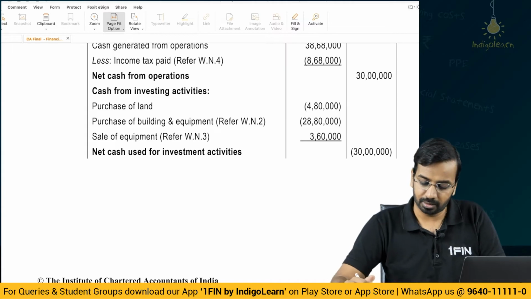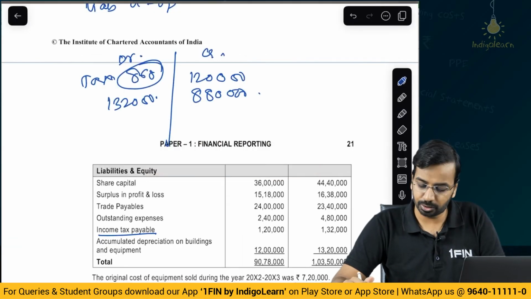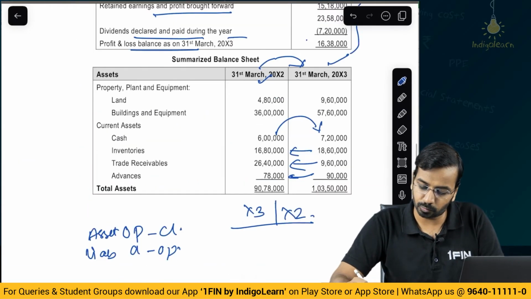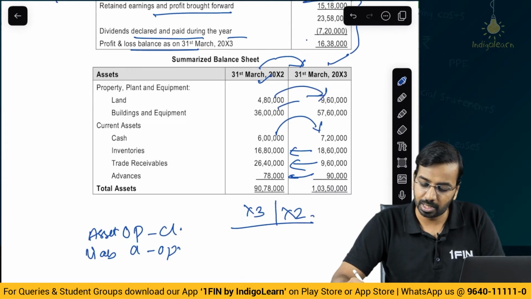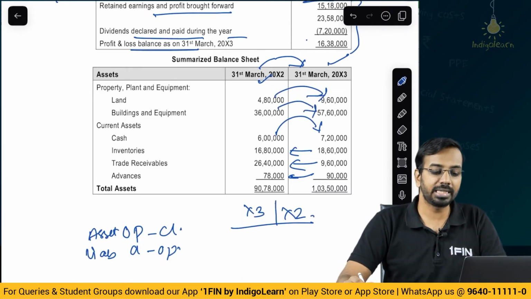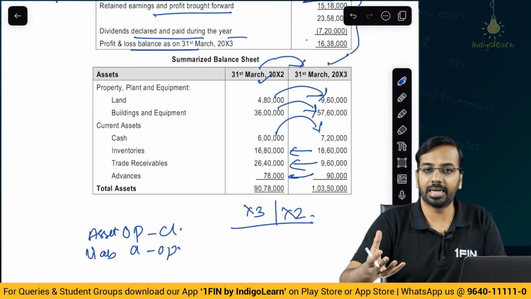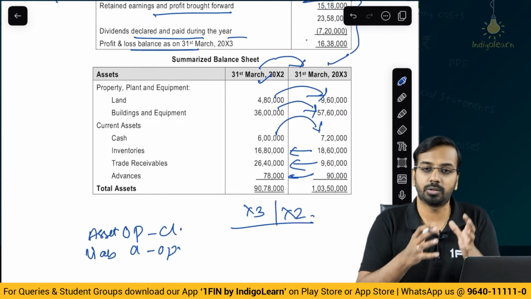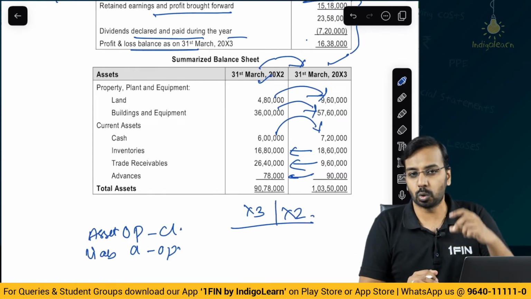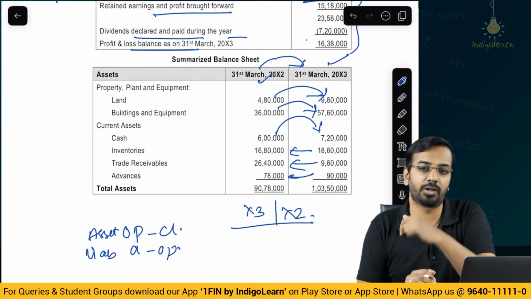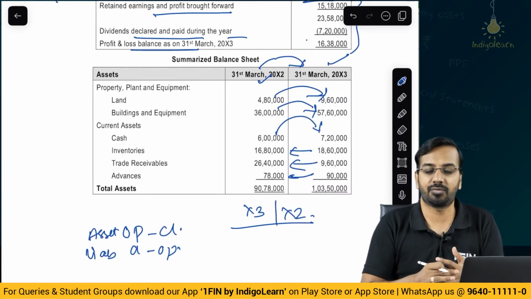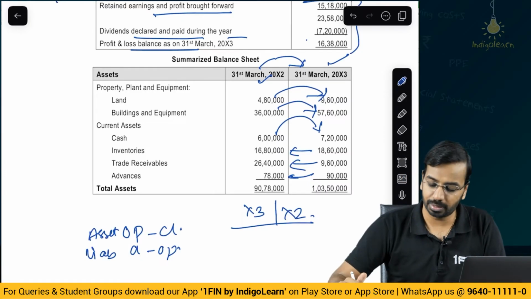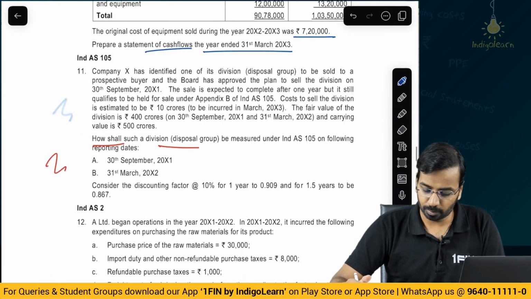Then purchase of land. If you come back to the balance sheet, you would see movement in land. So 480 became 960, there is a purchase. Building also has a change. For buildings, you will have to prepare the building account again, using the gross amount. From that, whatever has been sold, you transfer to the asset for disposal account, and whatever is the balancing figure is the addition to the building. So very simple, nothing complicated here.